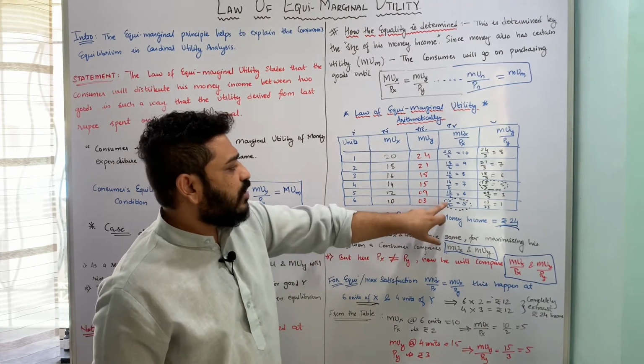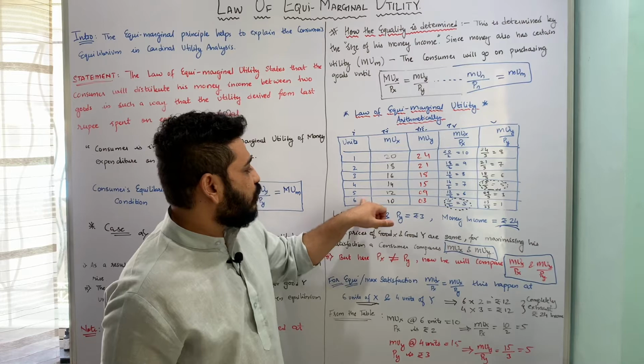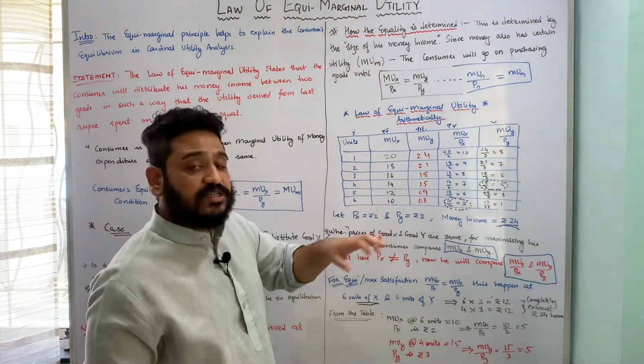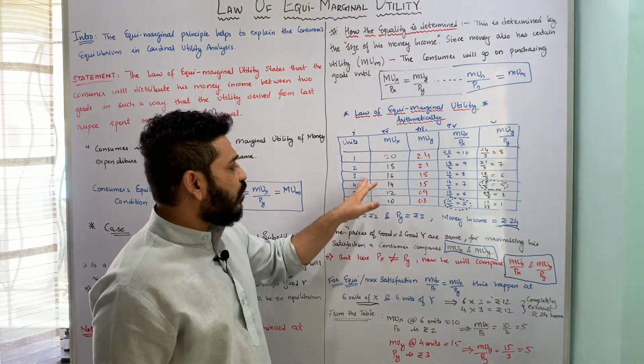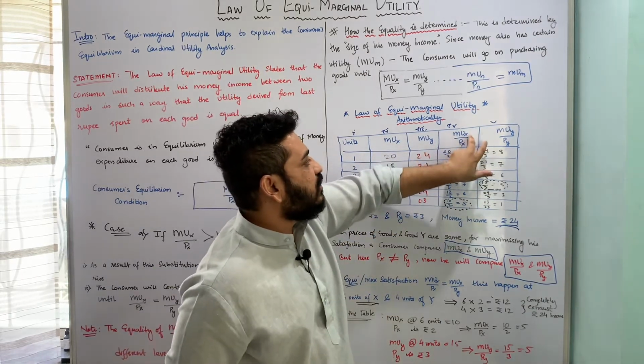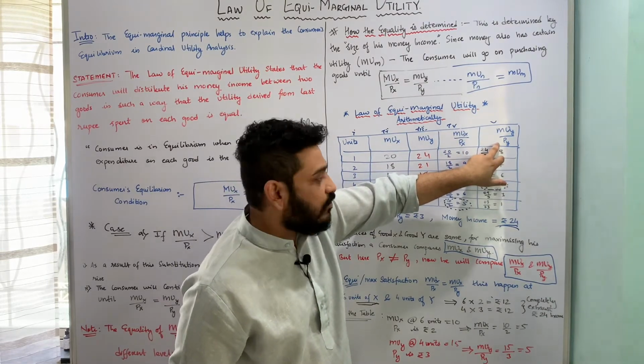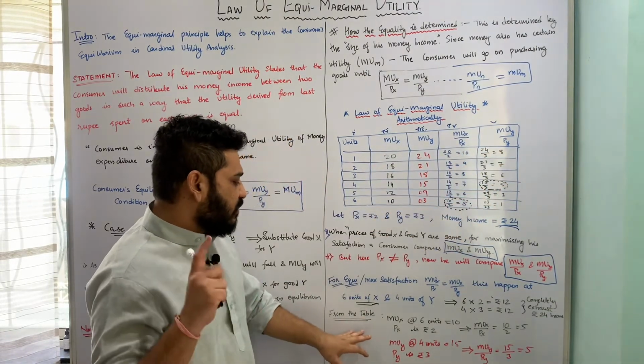Therefore, this point is the ideal point. That means 6 units of X and 4 units of Y is the ideal point wherein I am exhausting my entire income. And at this point, there is equality between these two, that means marginal utility of X to price of X and marginal utility of Y to price of Y. Now, that is the point from the table.